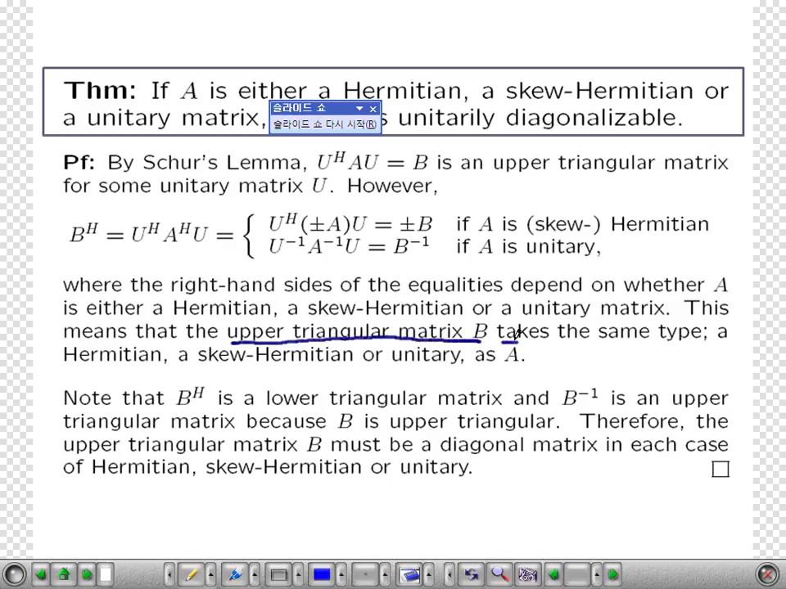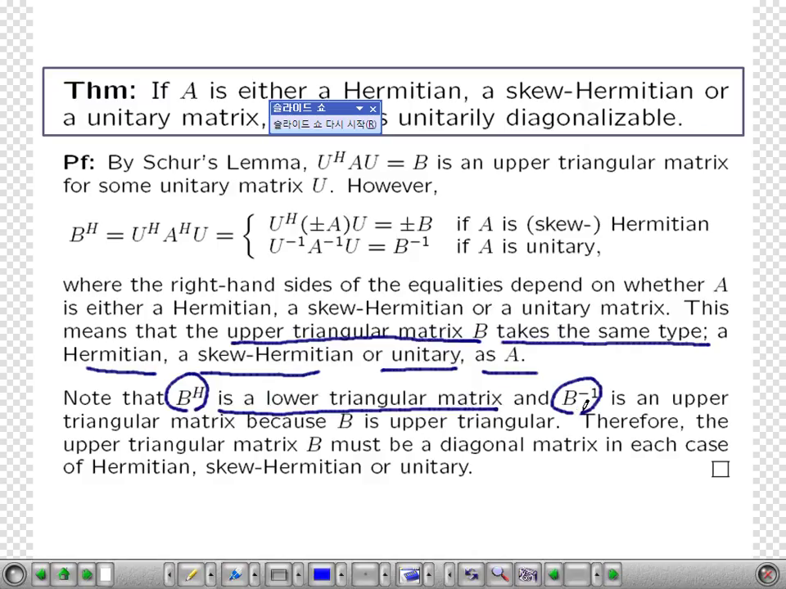Does the upper triangular matrix B take the same type, Hermitian, skew Hermitian, unitary, as A? If A is Hermitian, then B is Hermitian. Think about this. B^H is a lower triangular matrix. B inverse is an upper triangular matrix because B is an upper triangular matrix. The inverse of a triangular matrix is a triangular matrix. You remember that.